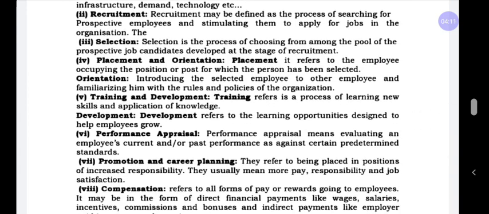Second one, recruitment. After you have decided that the number of staff needed is 5, you have to give an advertisement in the newspaper. In the recruitment process, the organization has to encourage candidates to apply for the job in the organization. The qualification they have mentioned should also match the job. Understood? It is called recruitment, that means encouraging candidates to apply for the job in the organization.